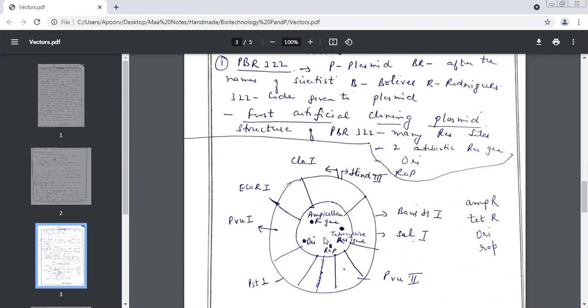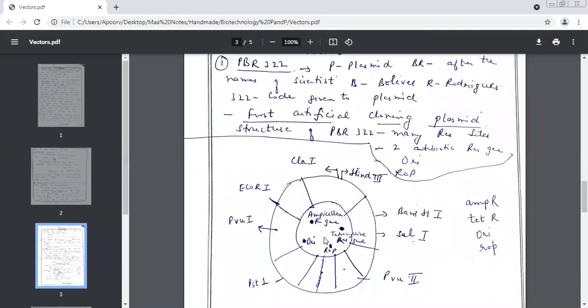We've also got an ROP. What about the size? Small circular. We always said smaller ones are easier to handle.